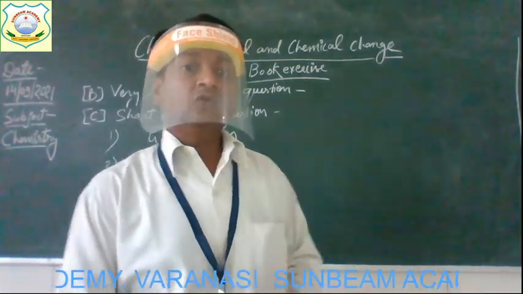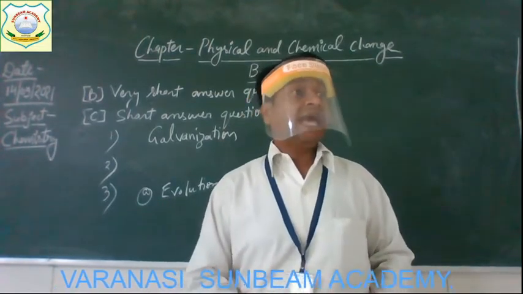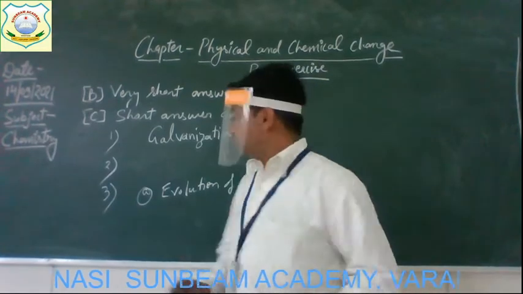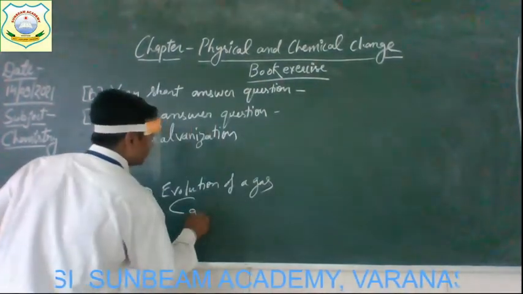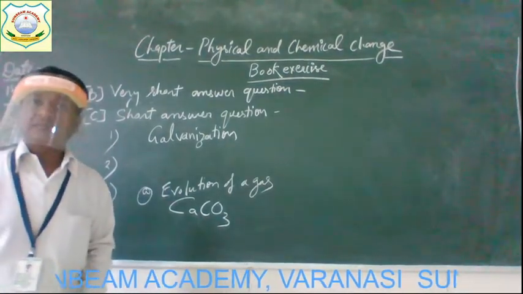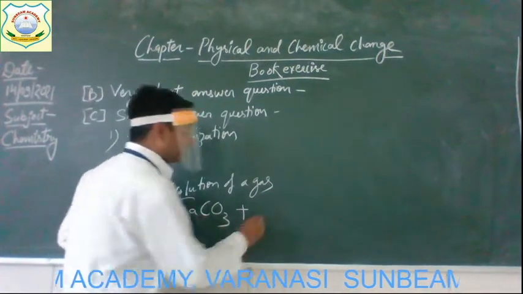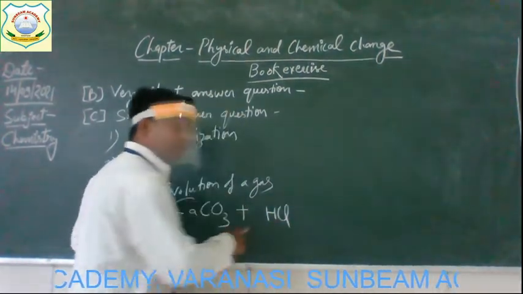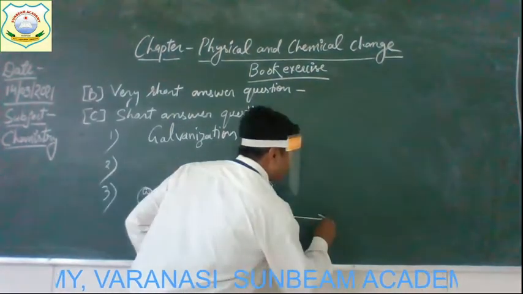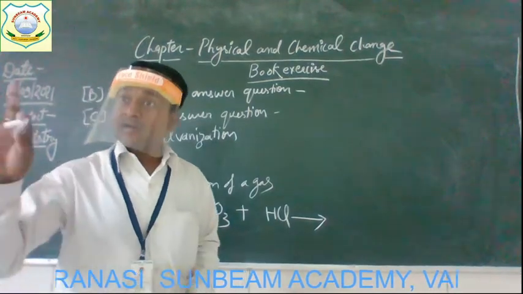Get it? So, the example is when calcium carbonate reacts with hydrochloric acid. Get it? The formula of calcium carbonate, CaCO3, is going to react with hydrochloric acid. The formula is HCl. Is it? So, what will they form? In this reaction, three products will form.